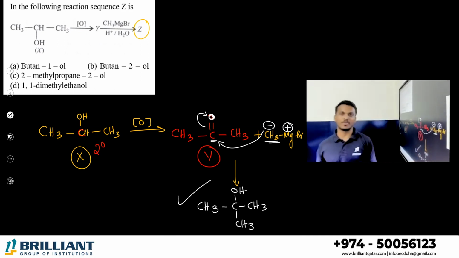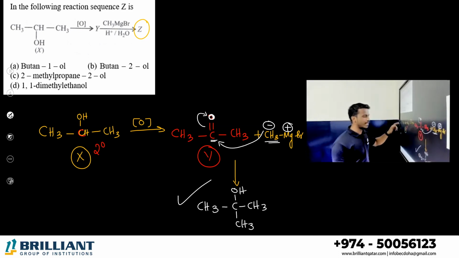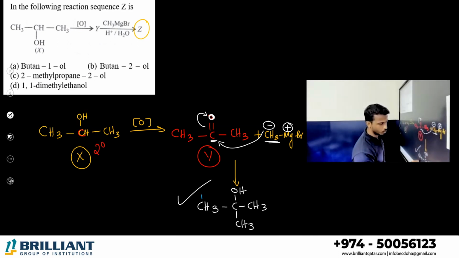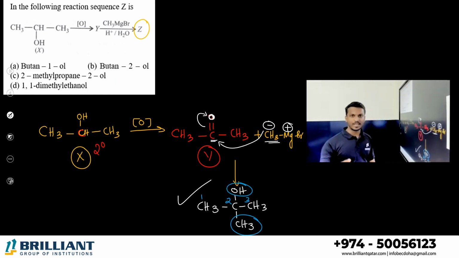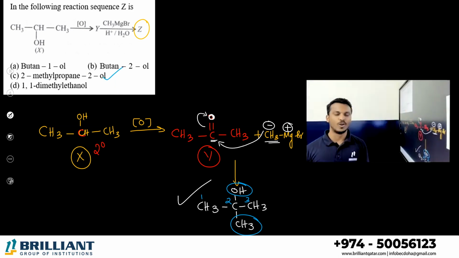Yes. Tertiary butyl alcohol. What is the IUPAC name of this compound? 1, 2, 3. 2-methyl propan-2-ol. Option C is the correct answer. Yes or no? Directly we can write the product like this.